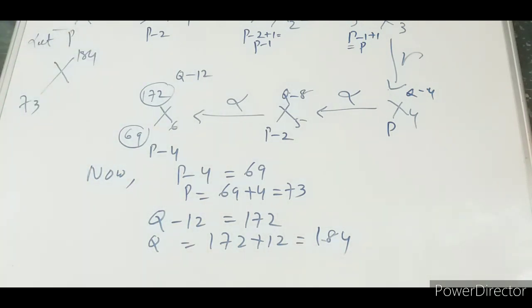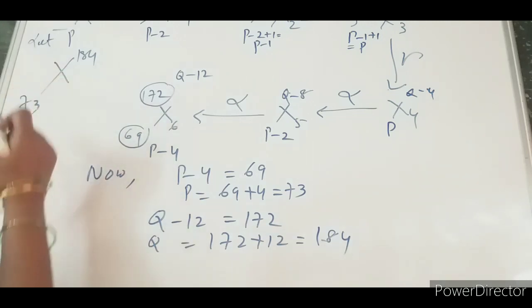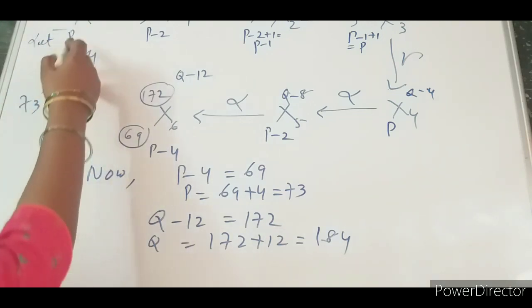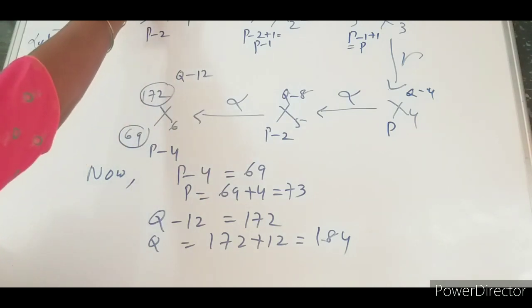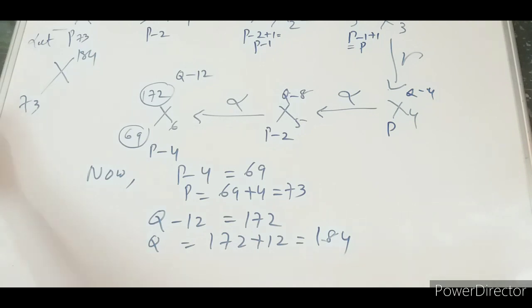Got? Now, if such a question is given to you, after solving, you go again in the forward direction. Only then can you check whether it is correct or not. Now, I am getting this one as 73, so now this one is 73, 184.